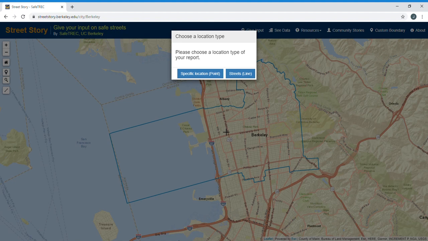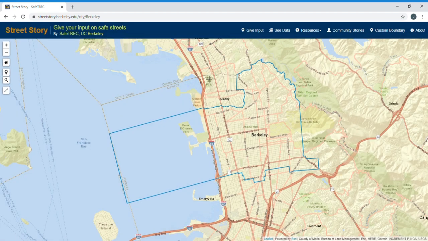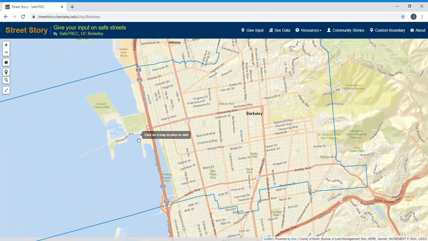Now I have to choose a location type, which can either be a specific location or point, or a street's line. I will choose to select a point. After selecting a point, the map takes us to the city of Berkeley, where we can input information. Before I do that, please notice the icons on the left-hand side that can help adjust the map to your liking. So I'm going to zoom in a little, move it over.